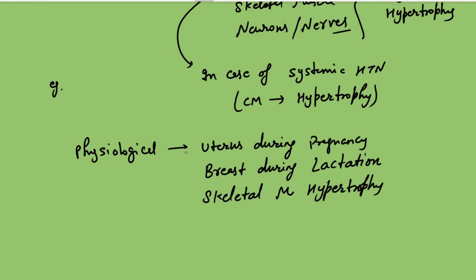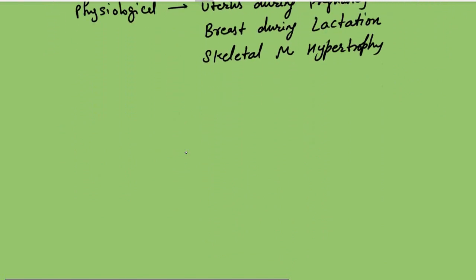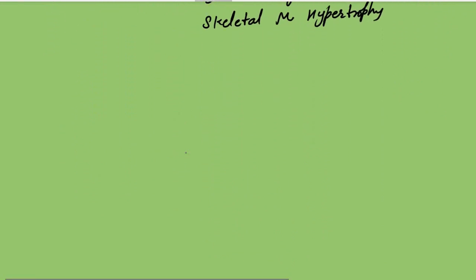And the pathological example is systemic hypertension, which leads the cardiac muscles to hypertrophy, or we can say left ventricular hypertrophy mainly, because the left ventricle is the biggest chamber. Then next we have hyperplasia.